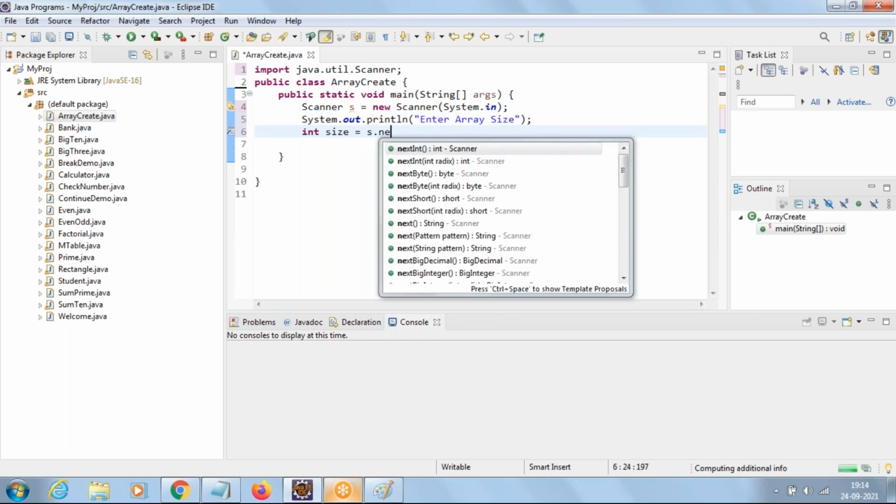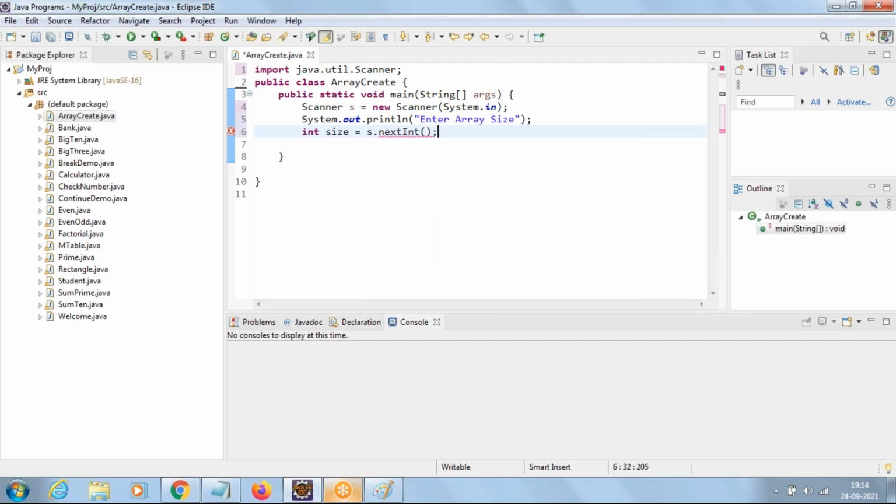Now once we accept the array size from the user, allocate memory for the array like this: int array n equal to new int of the given size. If the size is 5, it's going to allocate memory for 5 elements. If the size is 10, it's going to allocate memory for 10 elements. Now go with the message to the user, enter size values. So if the size is 5, the message will be enter 5 values. If size is 10, we get the message enter 10 values.